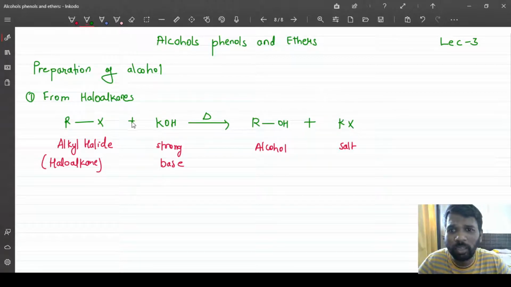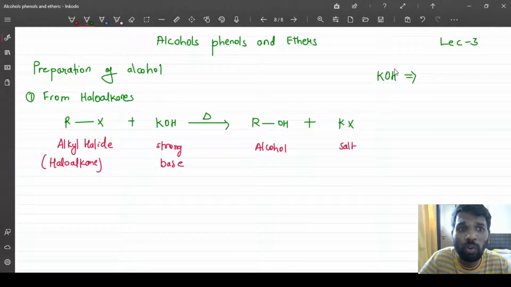Now let us understand the role of every reagent. Why do we choose an alkyl halide and why not an aryl halide? Let's keep that aside. What is the role of KOH? Whatever reagents we write, it will be very easy to remember if we know the role of every reagent.